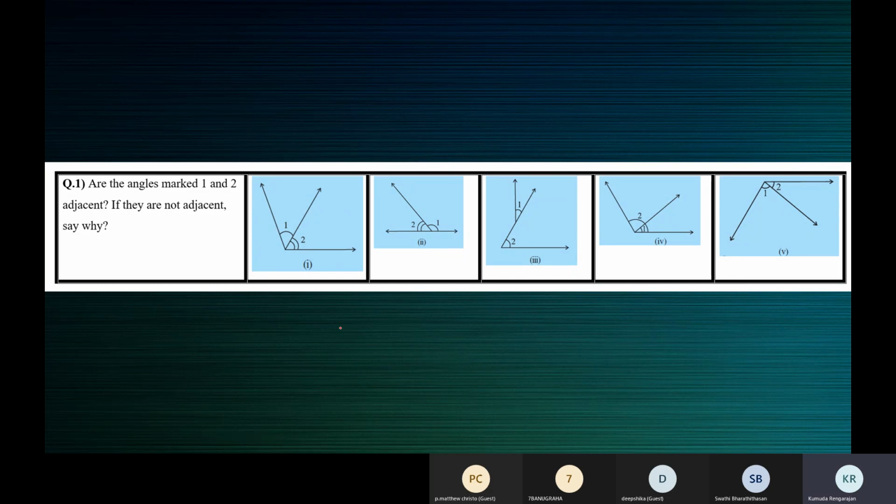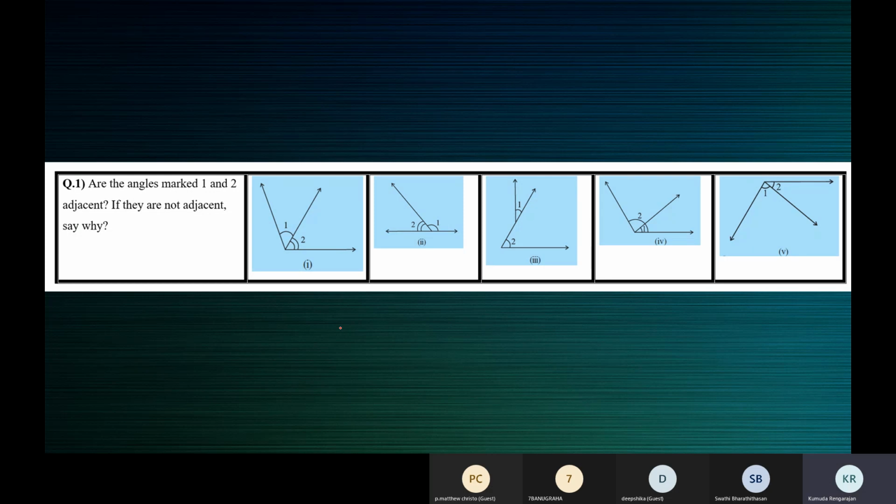Ma'am, 2 arms, sorry, ma'am. I'm saying only one angle. How many arms will it have? Ma'am, 2 arms, ma'am. Why did you say one arm? Sorry, ma'am. An angle has 2 arms.